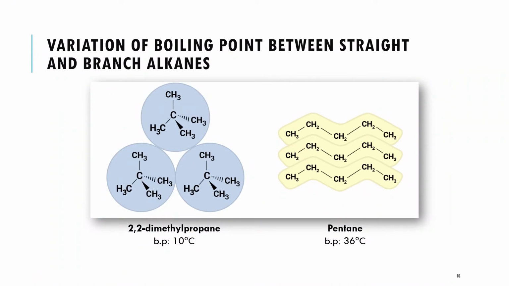So this example is to show you the difference or variation of the boiling point between straight and branched alkanes. Okay, so this is 2,2-dimethylpropane dan ini adalah pentane. So if you can see from the number of carbon and hydrogen of these two molecules, ini adalah C5H12 dan ini juga adalah C5H12.